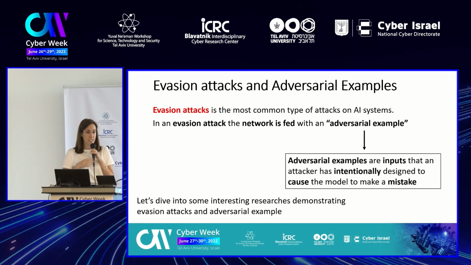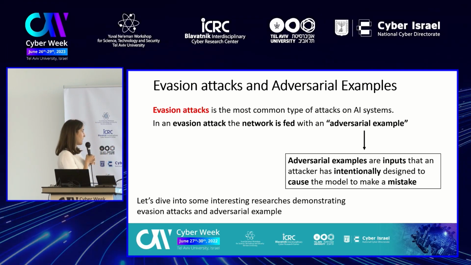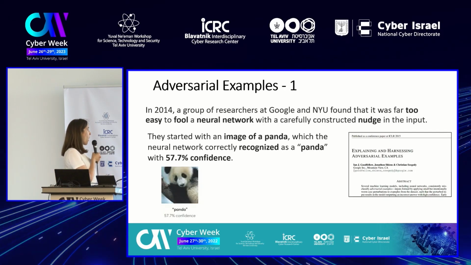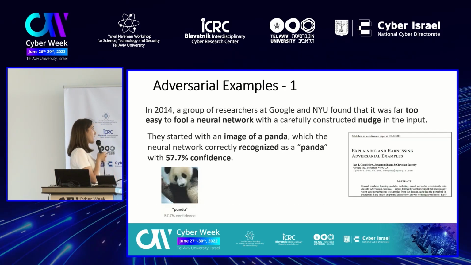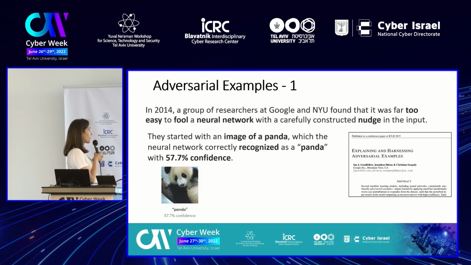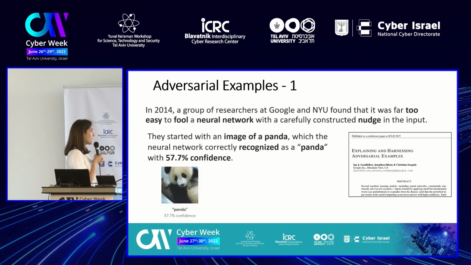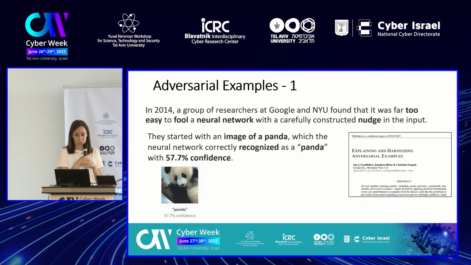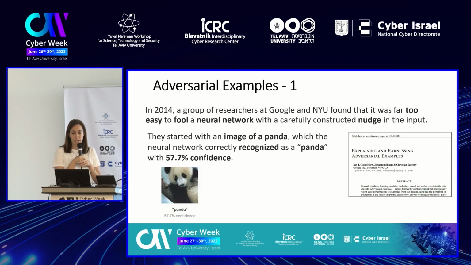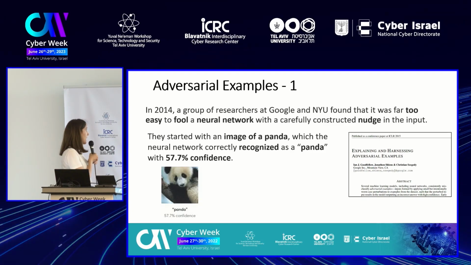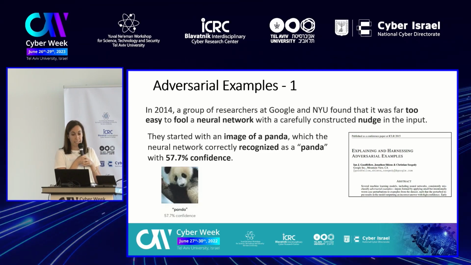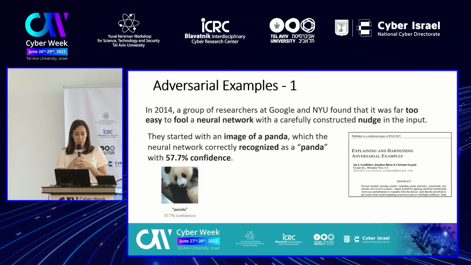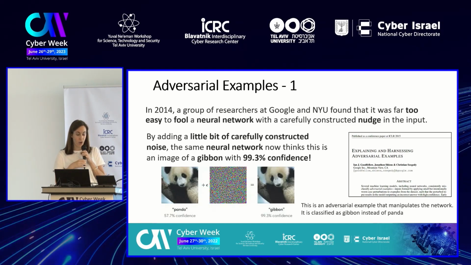Now let's see some cool research demonstrating evasion attacks and adversarial examples. In 2014, a group of researchers from Google and NYU found that it's far too easy to fool a neural network with a carefully constructed nudge in the input. They started with an image of a panda, which the neural network correctly recognized as a panda with 57.7% confidence.